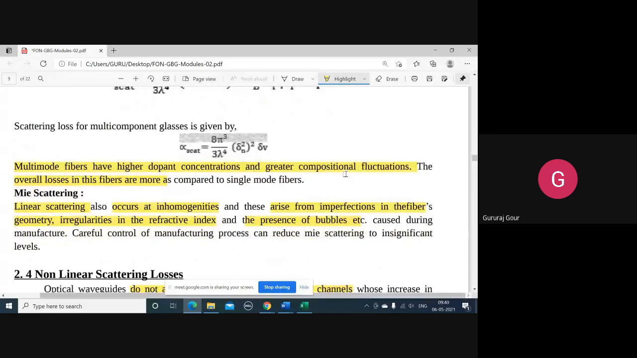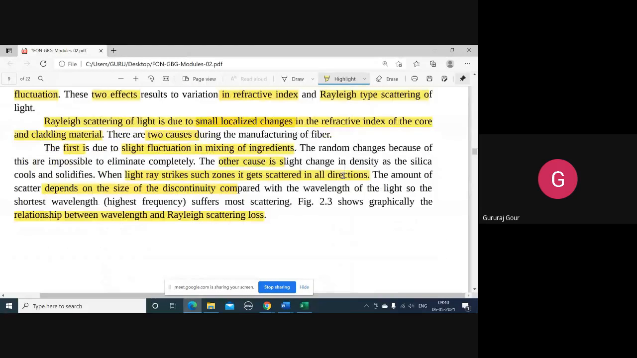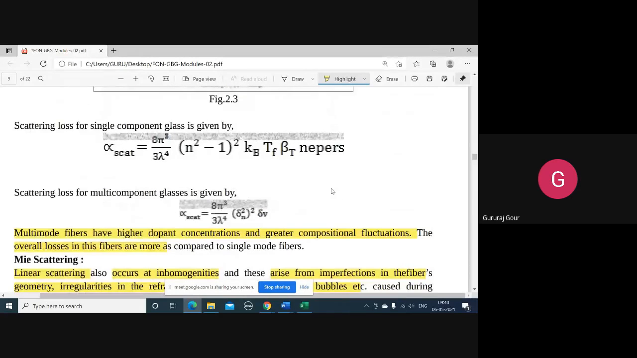So this is all about the Rayleigh scattering loss. That is mainly caused by two things. One is the fluctuation in the mixing of ingredients, and another is the change in density of the silica when it solidifies. This results in localized changes in the refractive index in the core or cladding, resulting in the Rayleigh scattering of the light, which decreases with increase in wavelength. And it is governed by the single and multi-component glasses formulas.